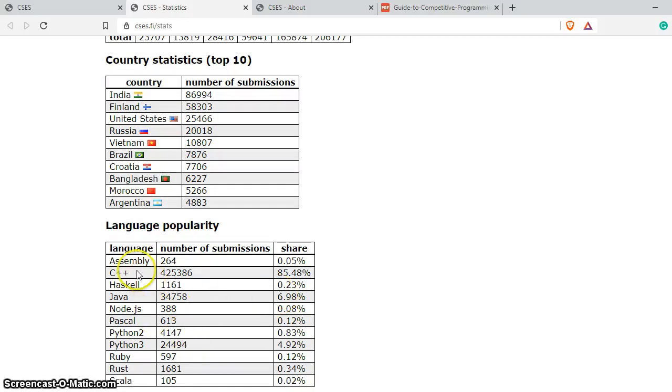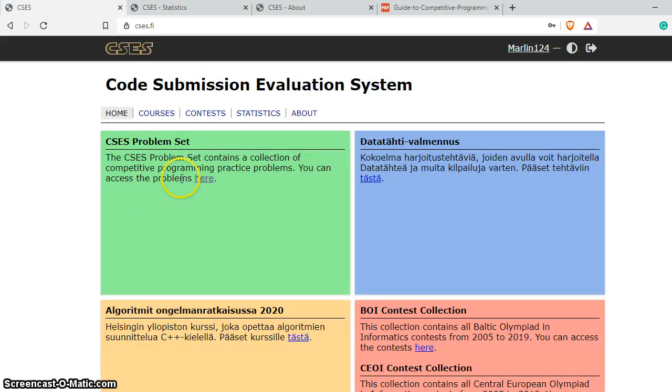So you see that for assembly language the number of submissions is 264, and the maximum number of submissions is done by C++. And then there are Node.js, Pascal, Python, Ruby, Rust, Scala. So there are different shares of these. The languages supported by this website are these only. So please make sure you have skills in these languages so that you can learn these algorithms as well. This is a very useful resource, and I hope you make the best out of it, learn, and increase your competitive programming skills.